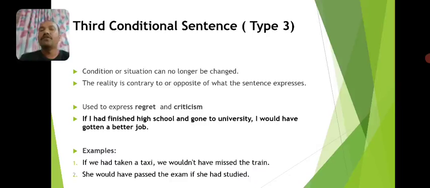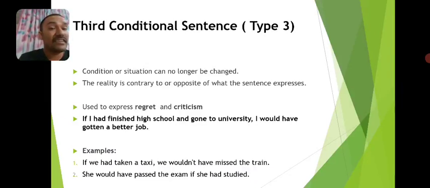So the condition or situation specified in this conditional sentence structure can no longer be changed. We talk about the past, and by using this sentence structure we wish the past were different.